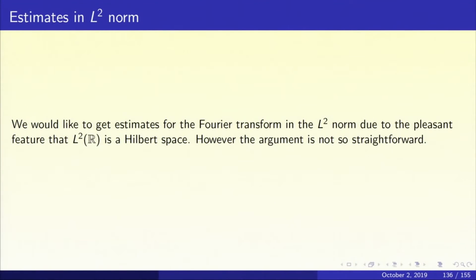Now we would like to get the estimates for the Fourier transform in the L2 norm. Why do we need this? Because L2 of the real line is a Hilbert space. So the L2 norm has the pleasant feature that it makes L2 of R into a Hilbert space, and so the Hilbert space techniques are available. The argument, however, is not so straightforward. We have got to do a little more work.